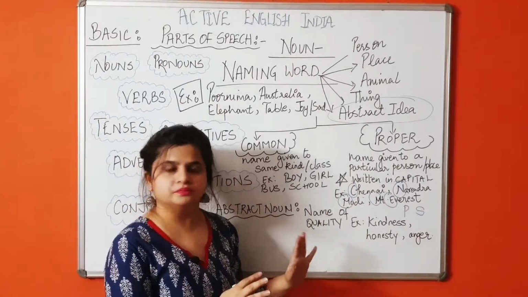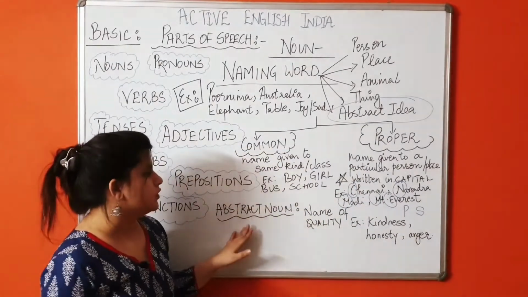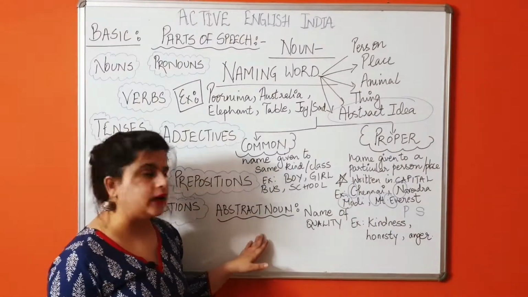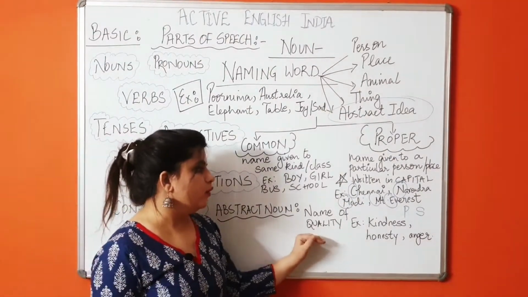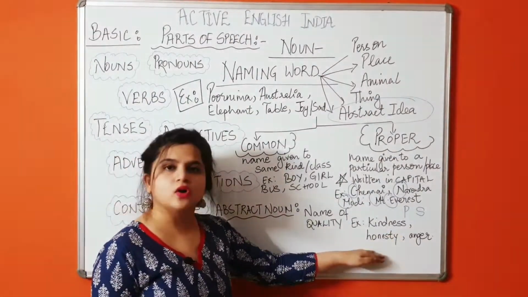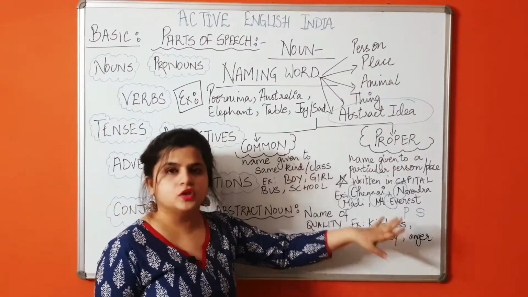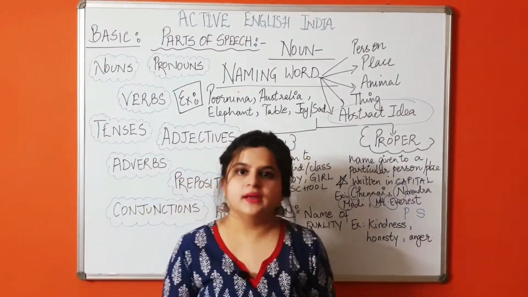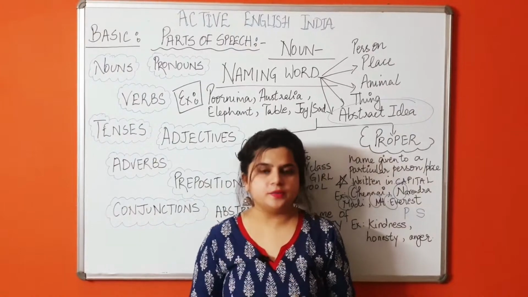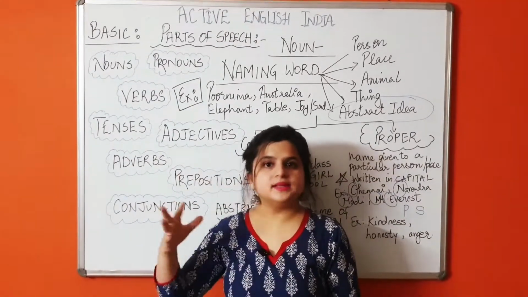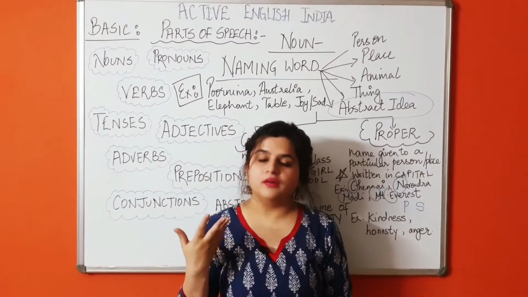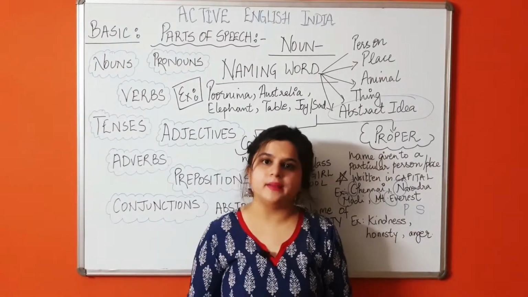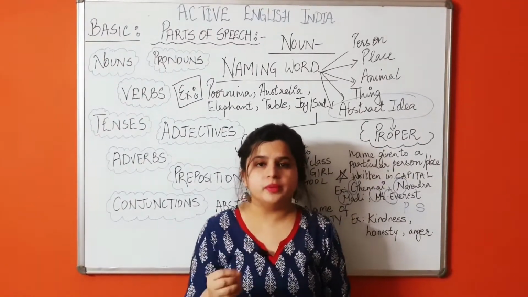Understood? So anything which is particular in nature is a proper noun, and anything which is common in nature is a common noun. And I have also written the definition of abstract noun, that it is the name of a quality. Example, kindness, honesty, anger. So this was all about nouns. It was a very short and crisp video, and since we use nouns a lot in our daily lives, we should be aware.